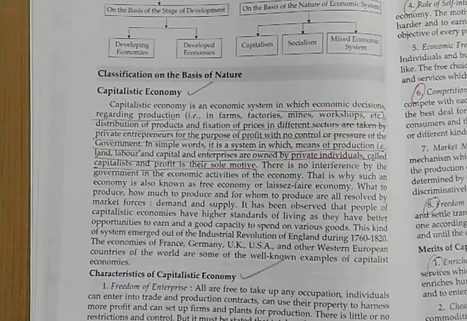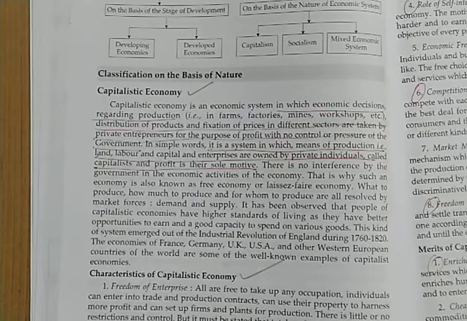Next important thing is that their motive is only to earn profits, and for that they don't really bother about the welfare or the benefit of the society. Also, they are a lot into competition. That means they compete with other industries, or we can say other firms. They try to compete with them.